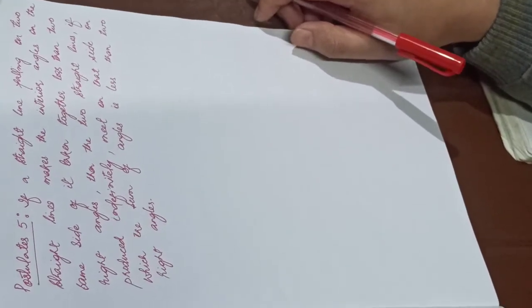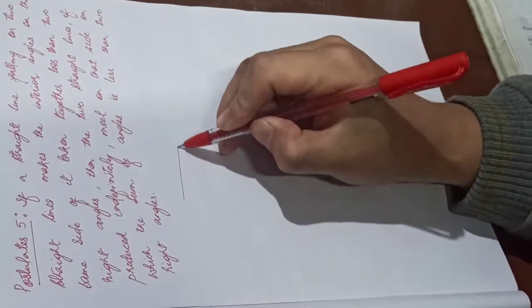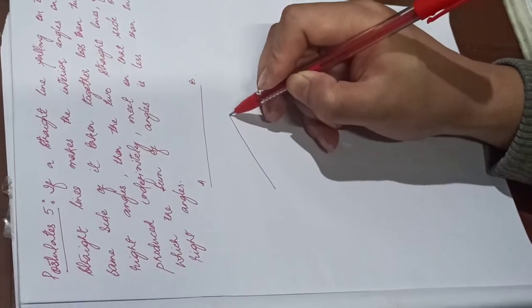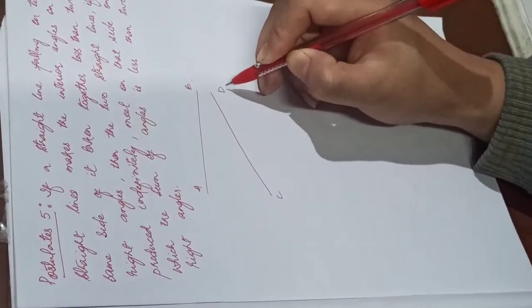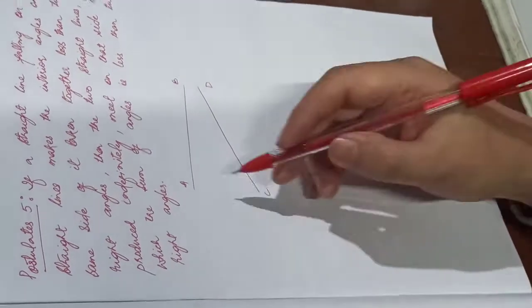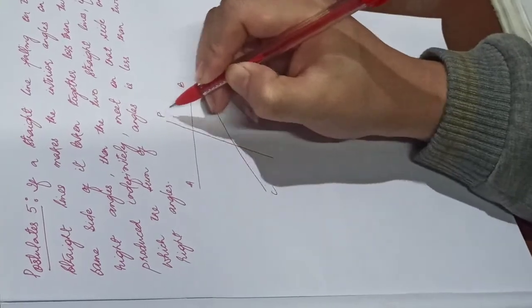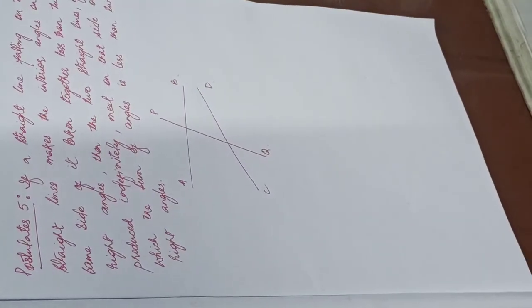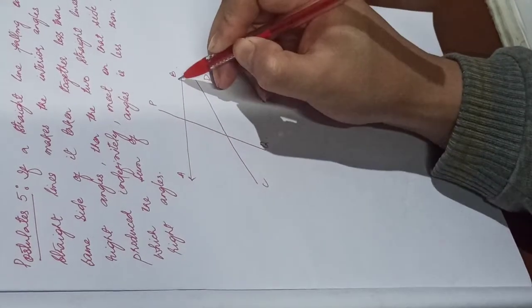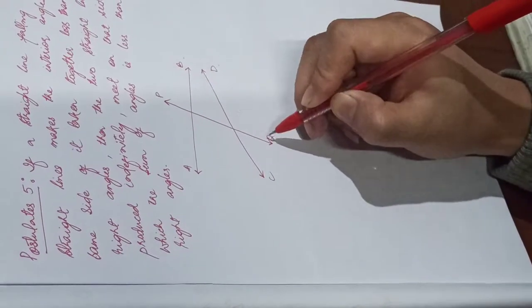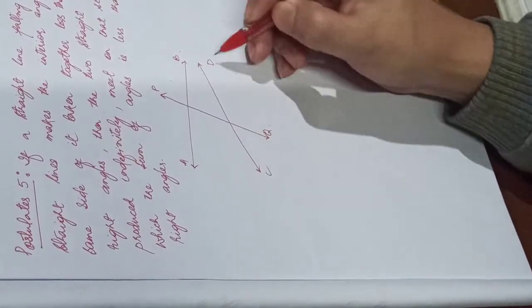Now, to make you understand this, let's take any two straight lines. I'm taking a straight line, let's say AB, and I'm taking another line CD. AB and CD are any two straight lines, and I'm taking another straight line PQ. PQ is another straight line that falls on the line AB and the line CD.